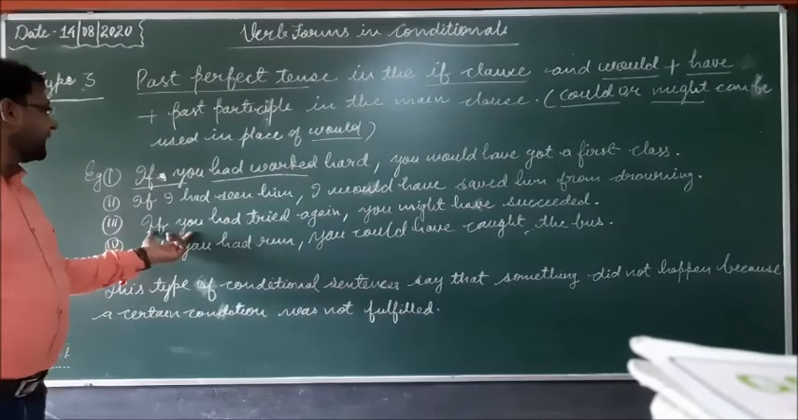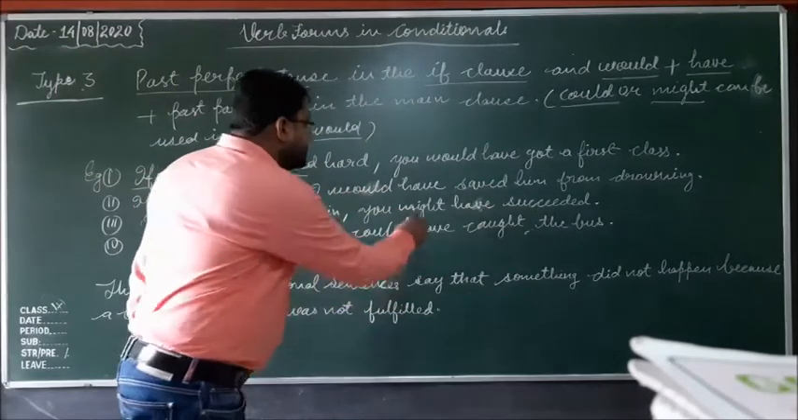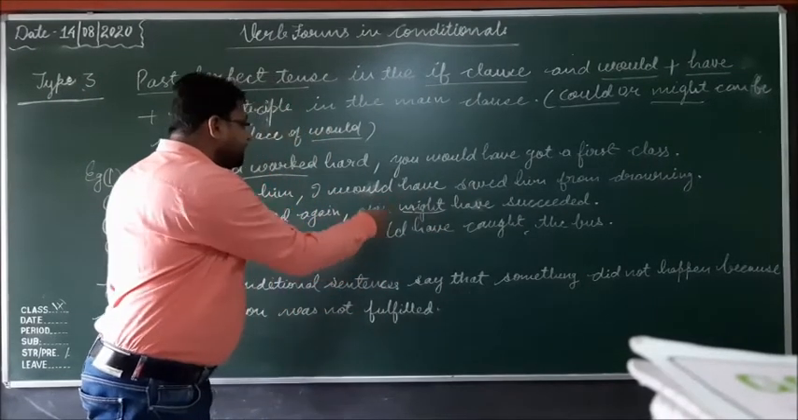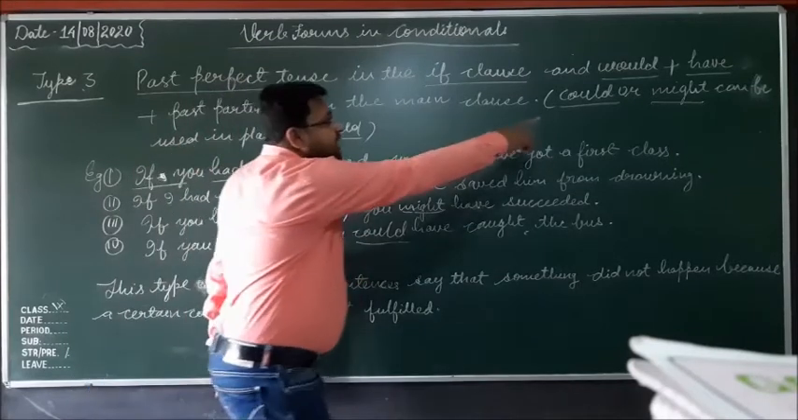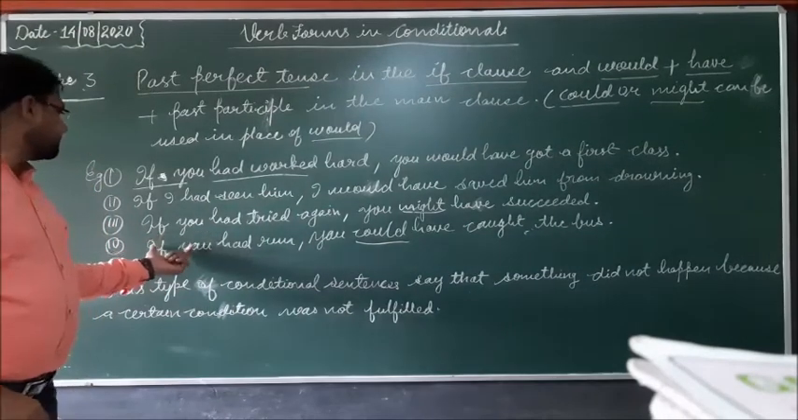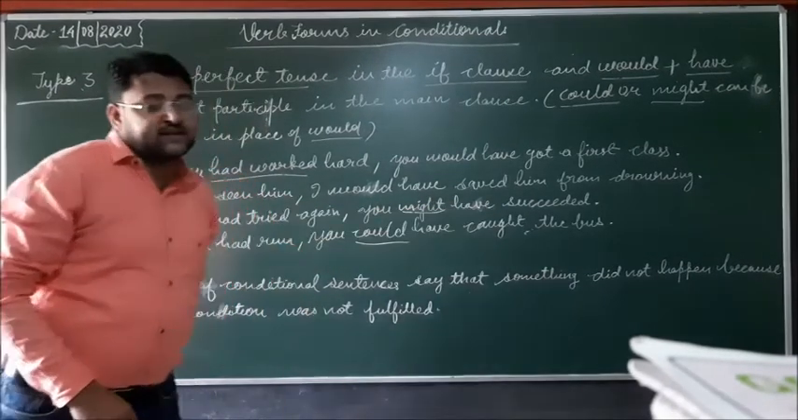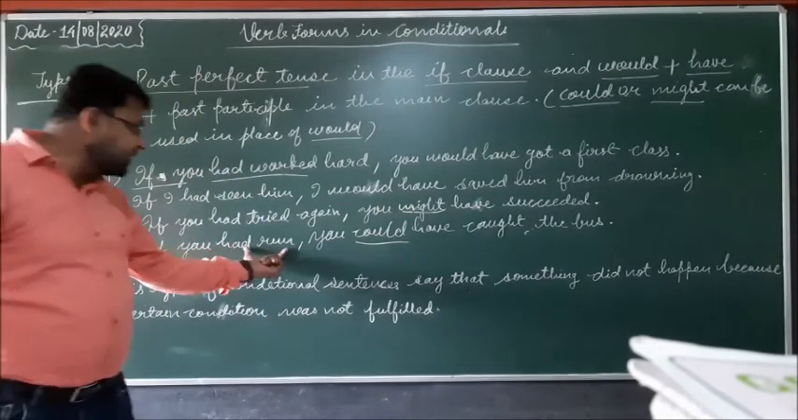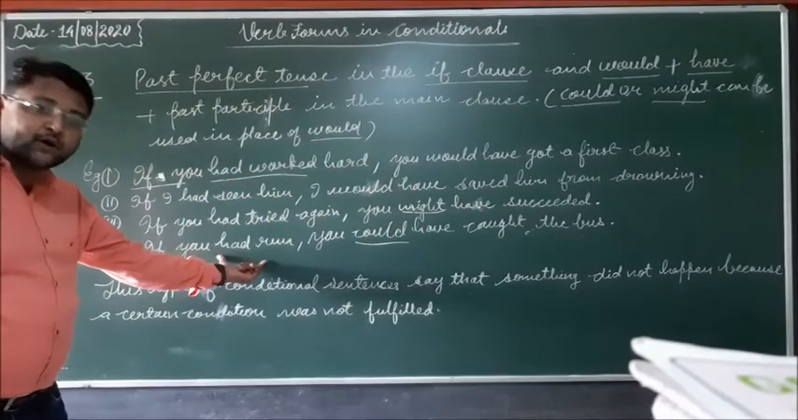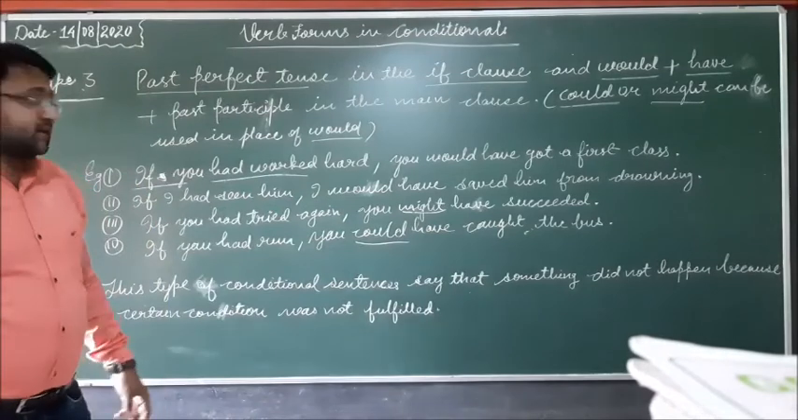In the third sentence, you can see if you had tried again, you might have succeeded. So here might is used in place of would. So you can use could and might in place of would in the main clause. If you had tried again, you might have succeeded. In the fourth sentence, if you had run, you could have caught the bus. If you had run, यदि आपने दौड़ा होता, तो you could have caught the bus. आप बस पकड़ लिए होते.